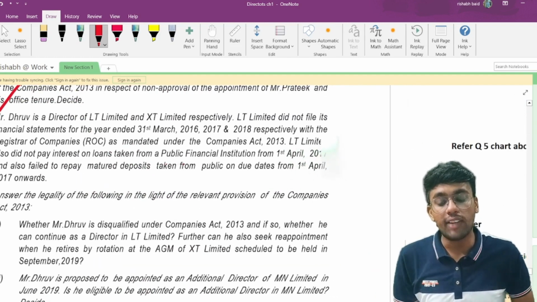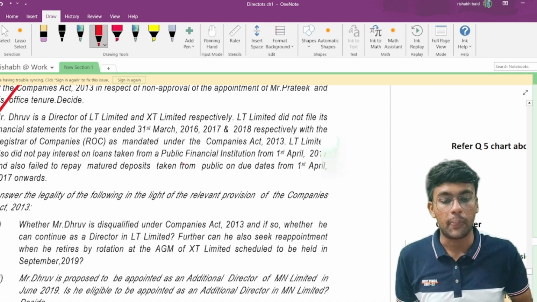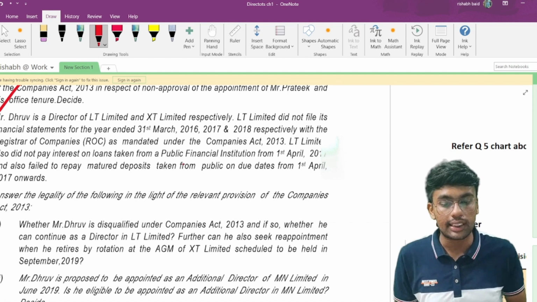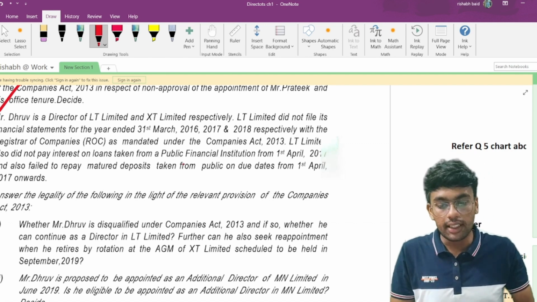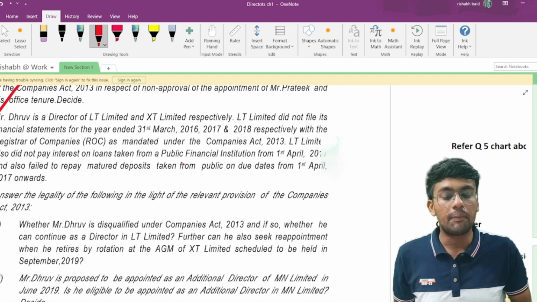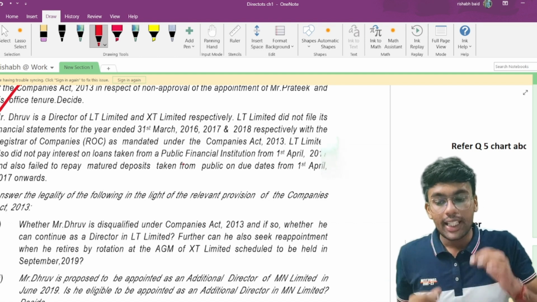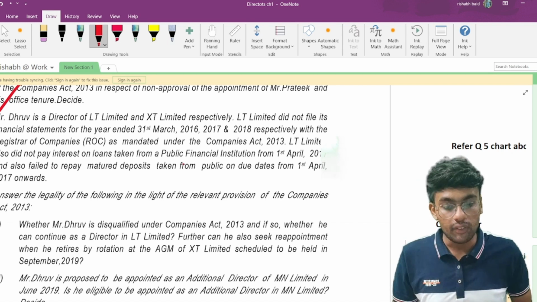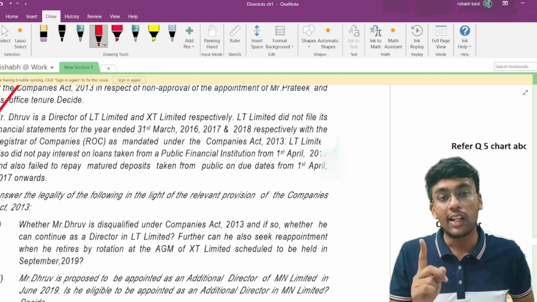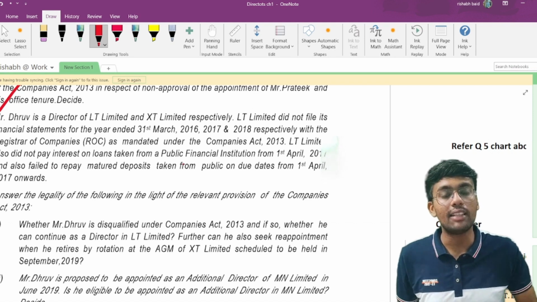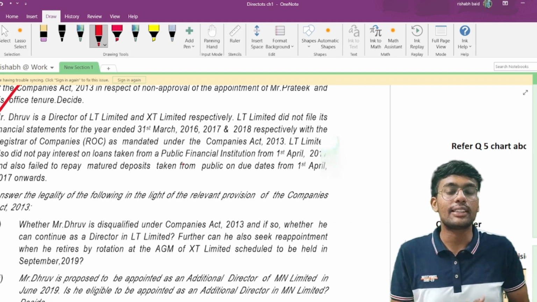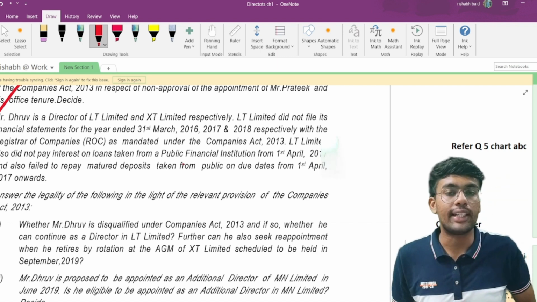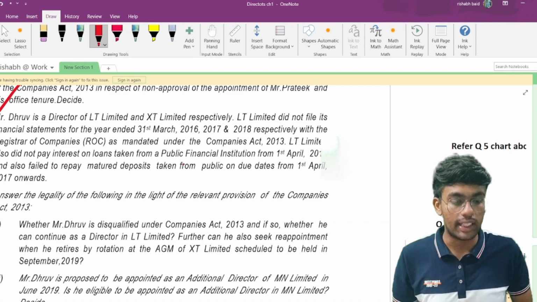Mr. Dhruv is a director of LT Limited and XT Limited respectively. LT Limited did not file its financial statements for the years ended 31st of March 2016, 17, 18 respectively with the Registrar of Companies as mandated under the Companies Act 2013. If you remember, they have defaulted in filing of annual returns and financial statements for 3 consecutive years, 16, 17 and 18. Remember, there are provisions under the Companies Act 2013 which restrict a person from being appointed as a director who has defaulted in filing financial statements or annual returns for 3 consecutive financial years.